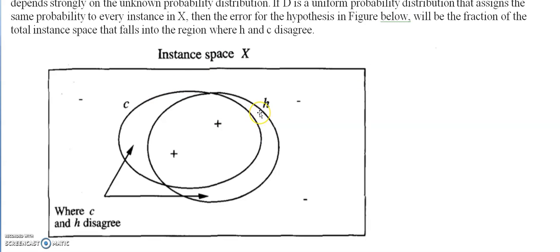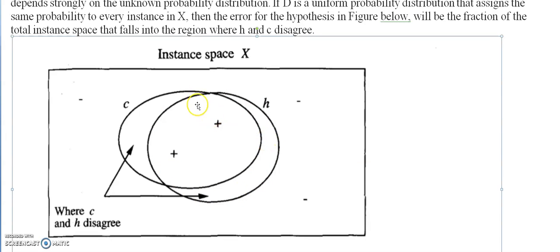Now, what are the error regions here? The error region is where the target class C and the hypothesis disagree. One region shows instances that belong to H but not C. Similarly, the other error region comprises the instances which belong to C but not H. So this is the error region. This error region can be represented by C XOR H.